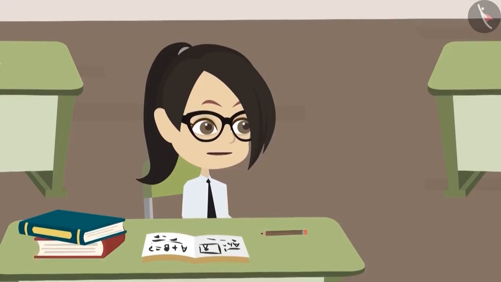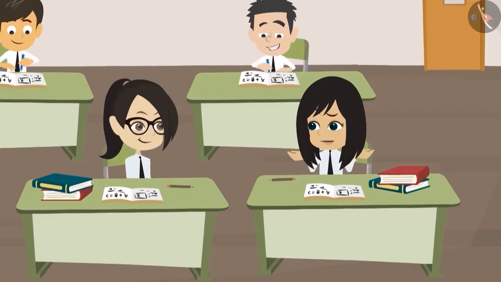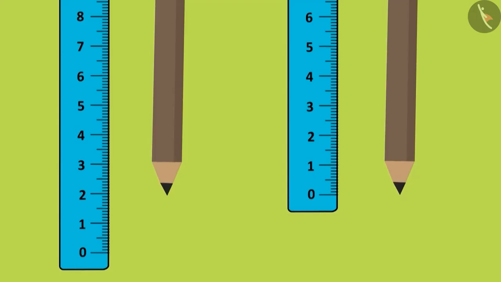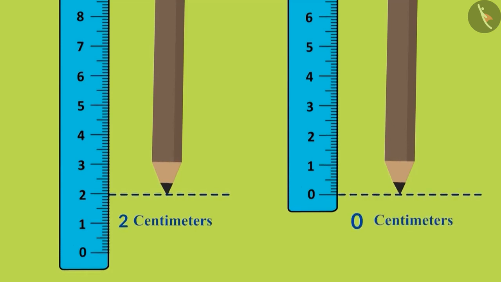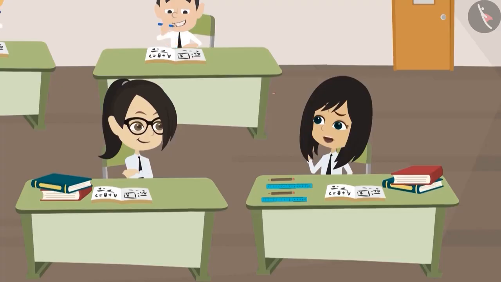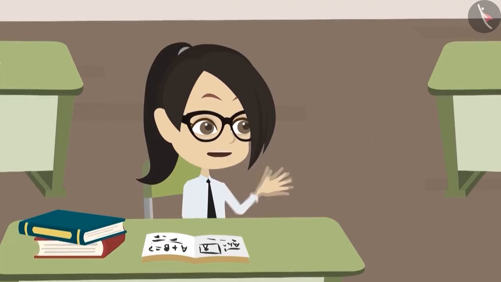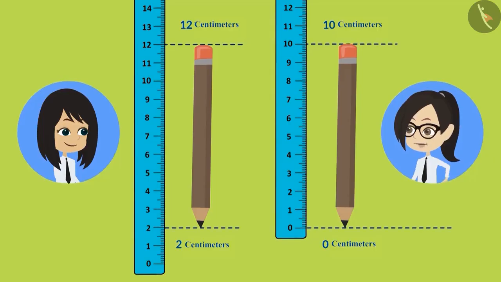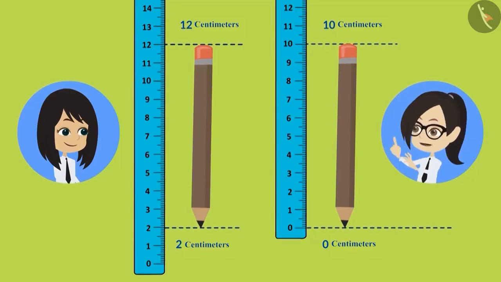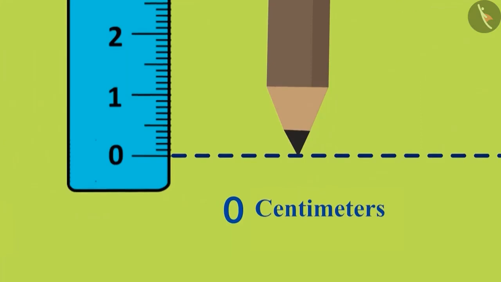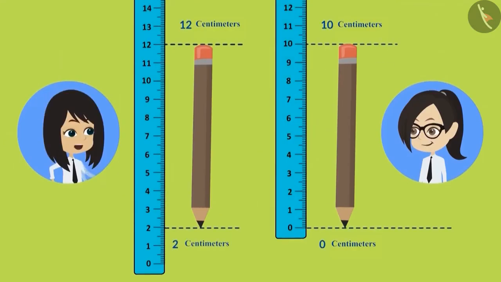Now I know why this is happening. What did you understand? Look, you have placed the bottom end of your pencil at 2 centimeters, while I have placed the bottom end of my pencil at 0 centimeters. What difference does that make? It leads to incorrect measurements. To measure the correct length of objects using a scale, we should place their lower end at 0, like I have done. Oh, I understand now.